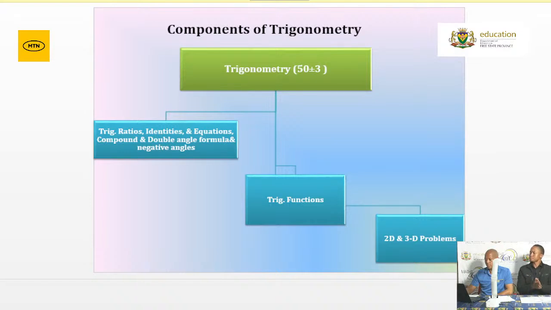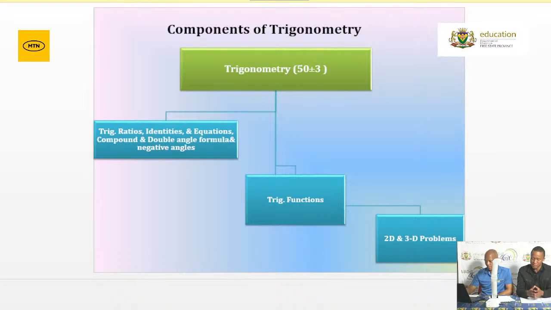Now part 2 deals with your trigonometric functions. That's where you're now required to sketch the graphs of your sine, cosine, and tangent functions, as well as how to interpret the sketches of those 3 trigonometric functions. Be aware that this will also be assessed in paper 2: your trigonometric functions, sketching and interpreting your trig functions.